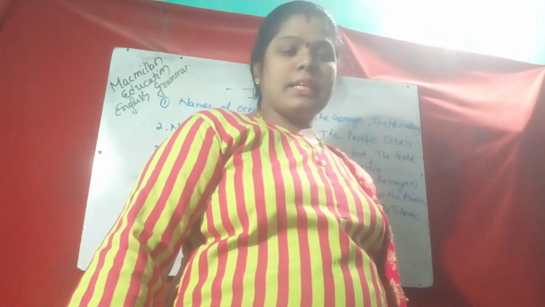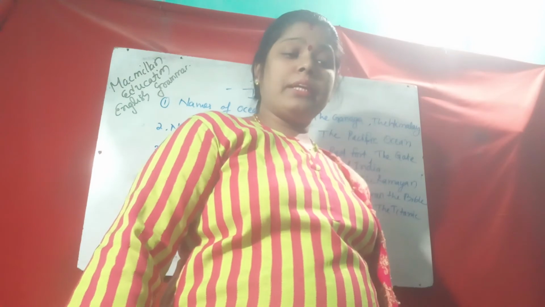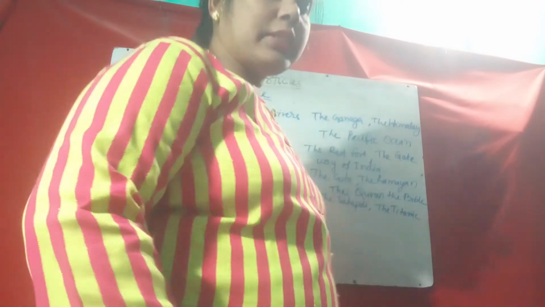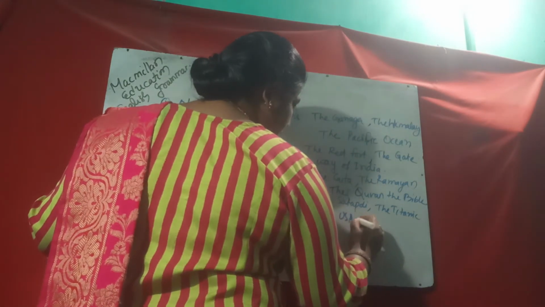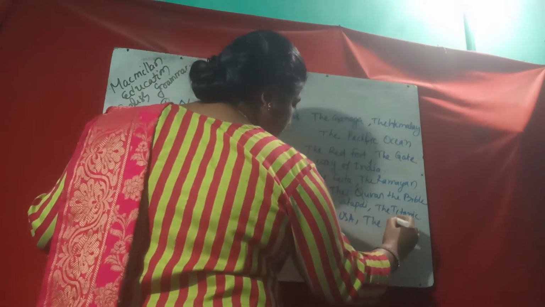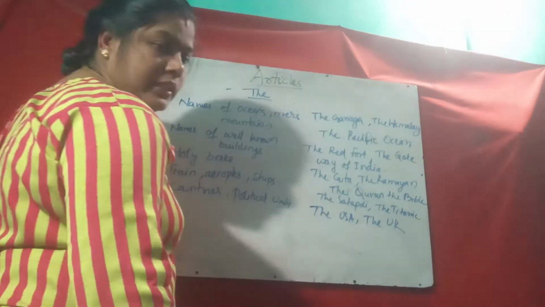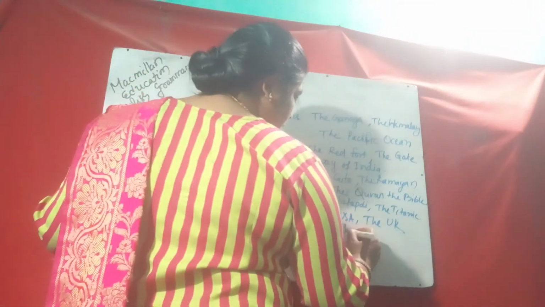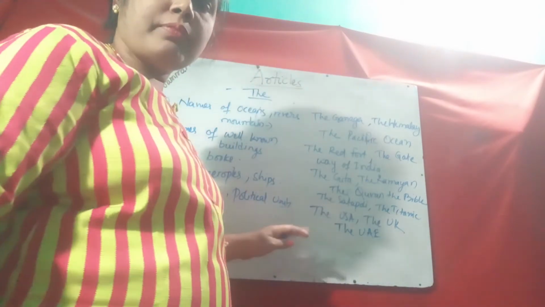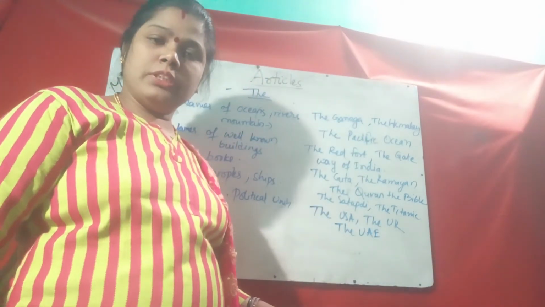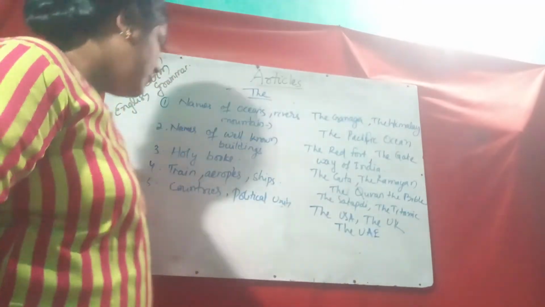So names of countries and political units: the USA, United States of America, the UAE, the UK, United Kingdom. Before these also we use "the".